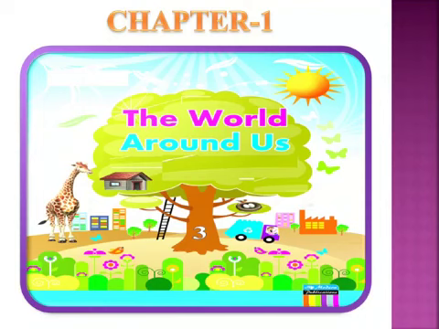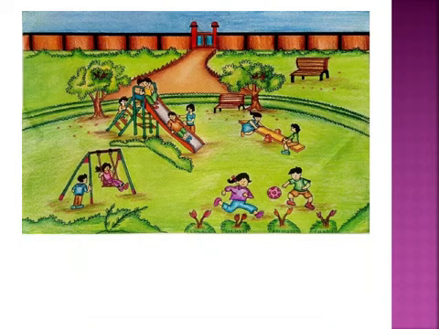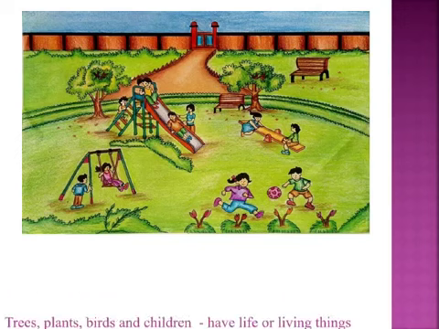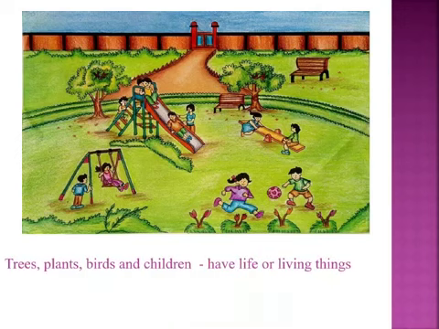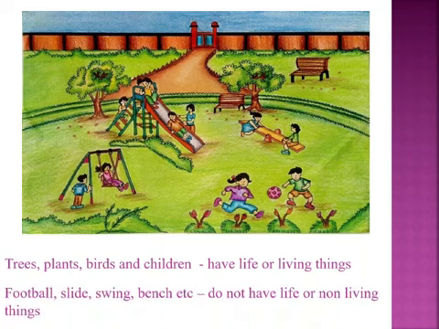Today we are going to start with Chapter 1, The World Around Us. Before going into the chapter, let us all imagine that we are in a playground. See around and list the things which have life in them. As we see in the picture, we have trees, plants, birds and children which have life. And also a few more things are there, like football, slide, swing, bench, etc., which do not have life. By this, I think you would have got to know we are learning about living things and non-living things in this chapter.